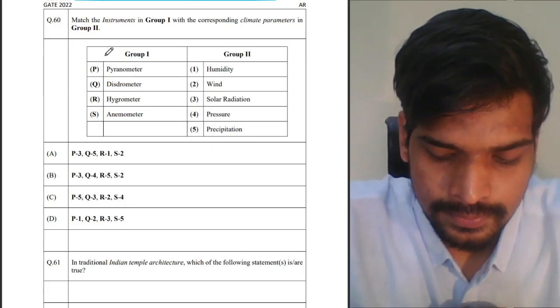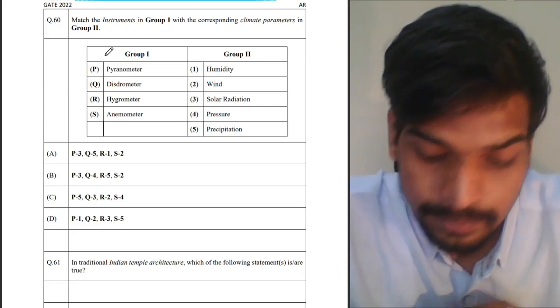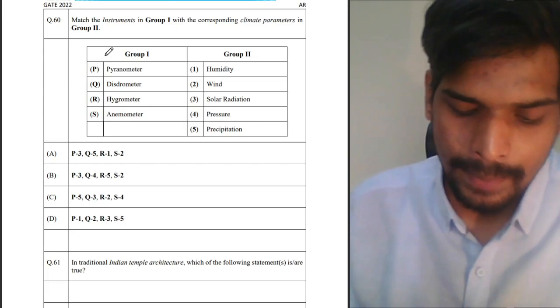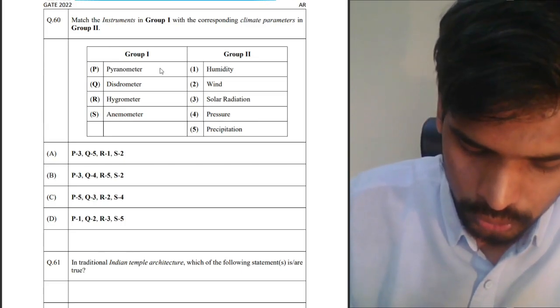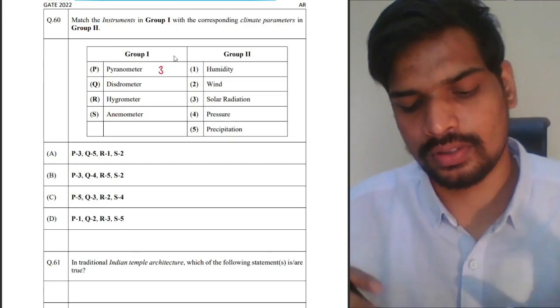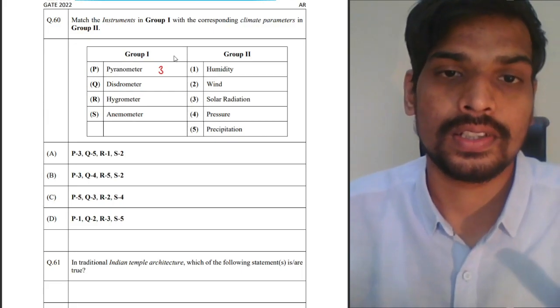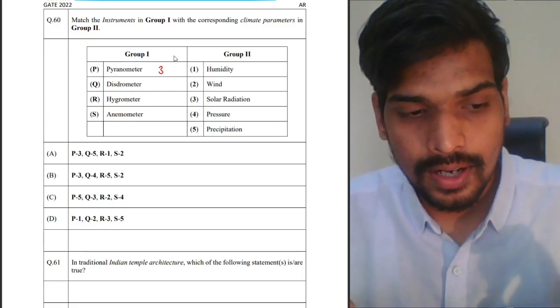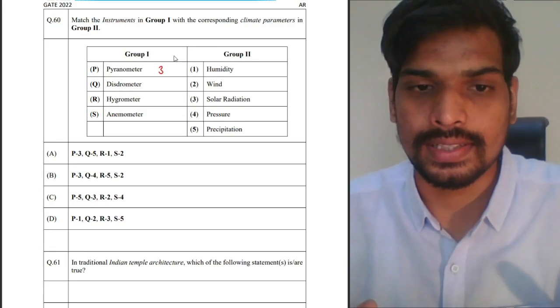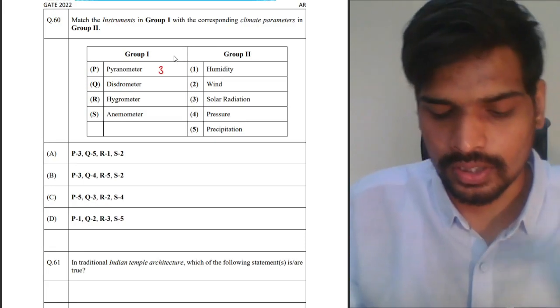Match the instruments with the corresponding climate parameters from group 2. Pyranometer is an instrument which is used to measure solar radiation. All these instruments have been asked already in the GATE exam. So everything is a repetition here.